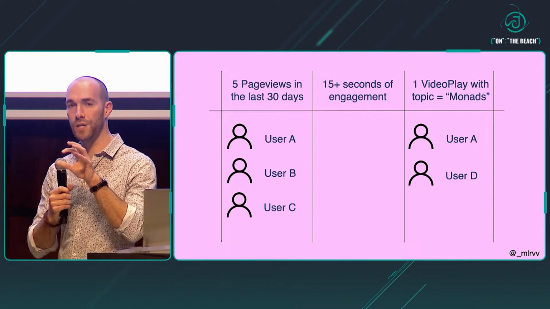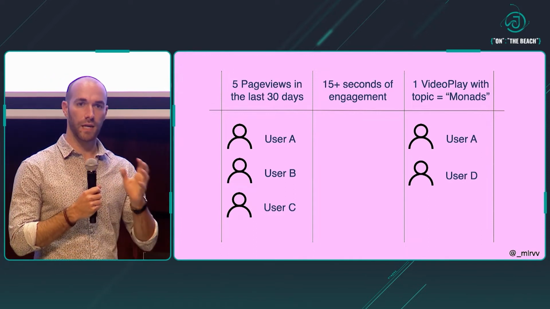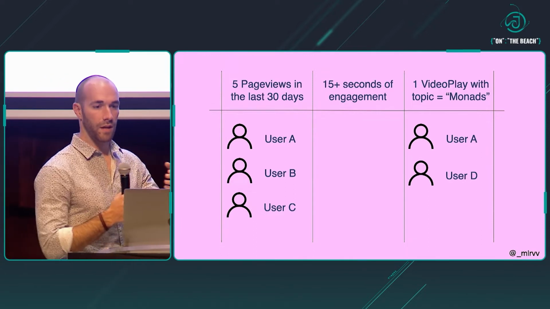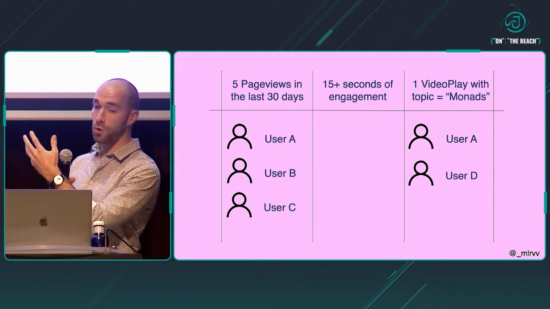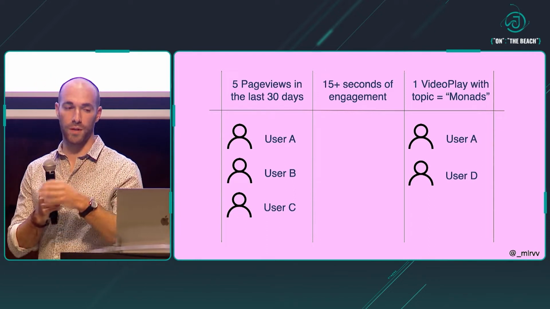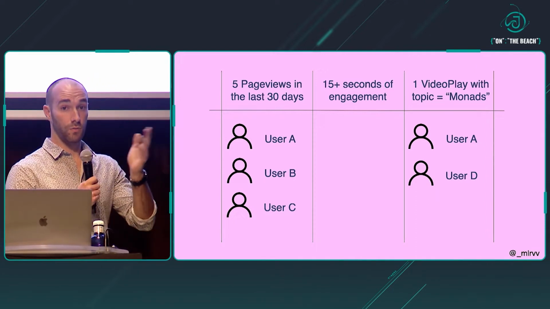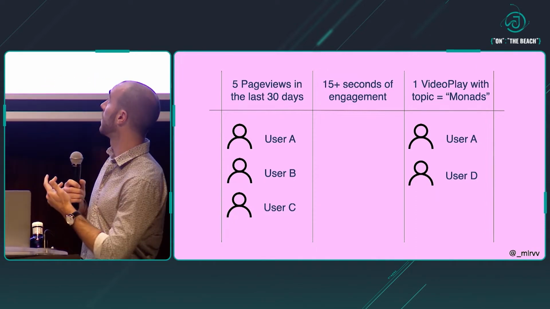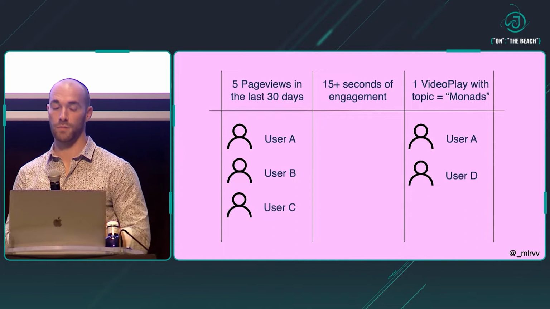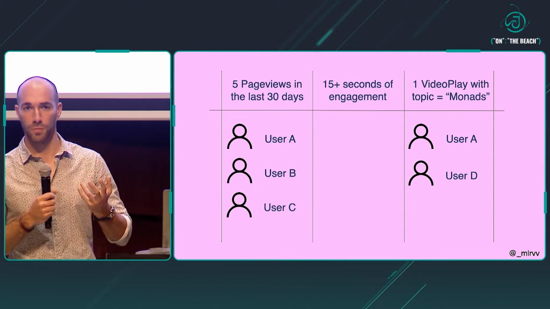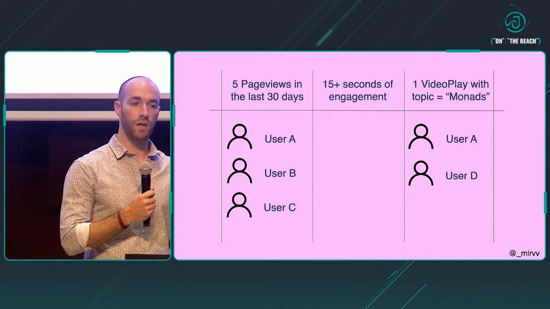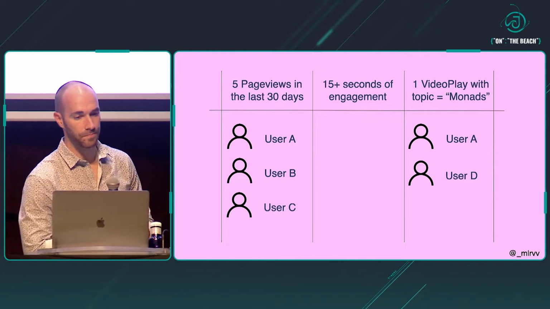And if we freeze time for a second and we look at the state of our user base, we can see that the 3 cohorts have different users in them. The first one on the left is 3 users, A, B, and C. The one on the right, there's 2 users, A and D, and the one in the middle, there's nobody in it at the moment. And clearly, it's also possible for a given user, say user A, to be in more than one cohort at a single time.